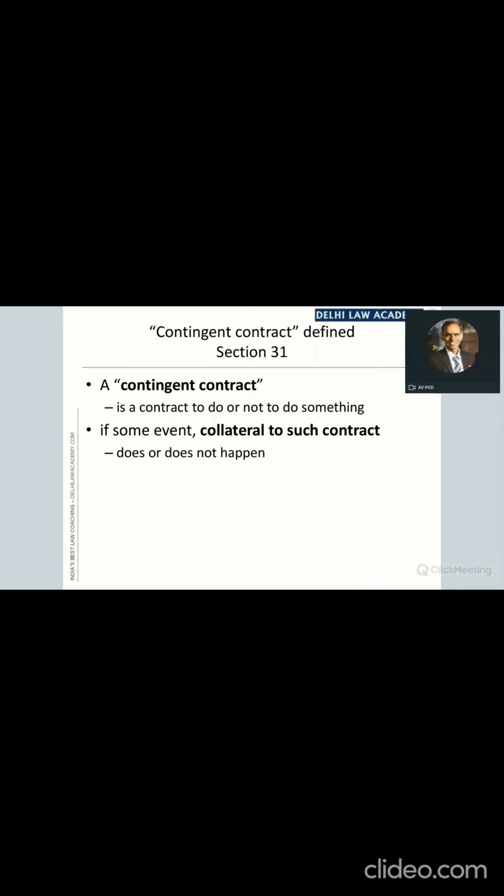That promise will be performed only if that other collateral event happens or does not happen, depending upon the terms of the contract. So the main promise under the contract is to be performed only if some other collateral event either happens or does not happen. That is a contingent contract.